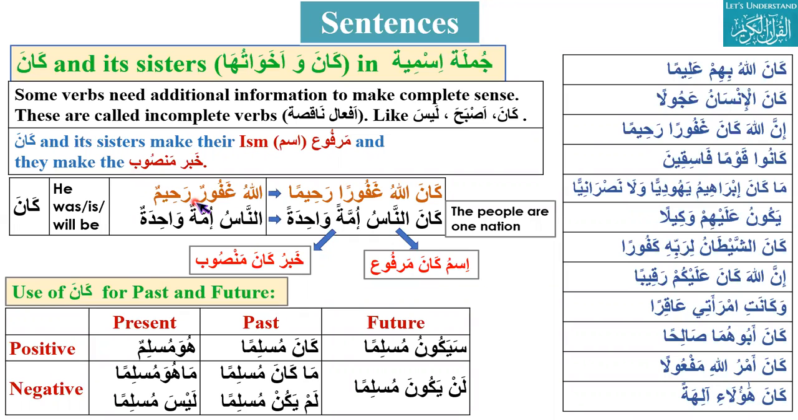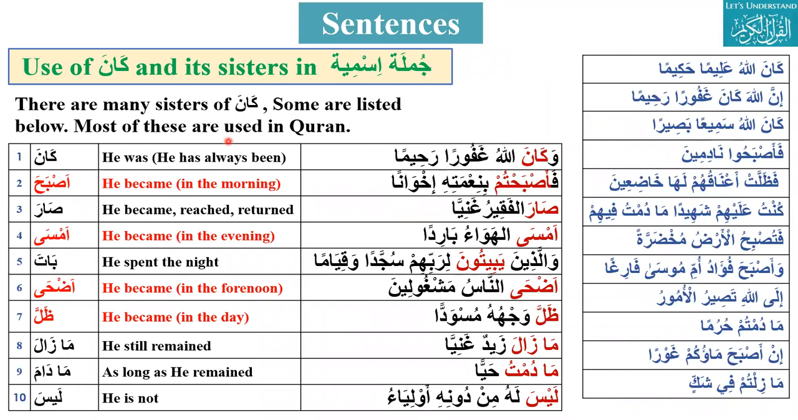The first part of kana is called ismu kana, and the second part is called khabru kana. Ismu kana will be marfu and khabru kana will be mansub. Kana an-nasu ummatan wahidatan. So here an-nasu is marfu, this is ismu kana, and ummatan wahidatan is khabru kana. Similarly, there are sisters of kana which act like kana and have the same concept.